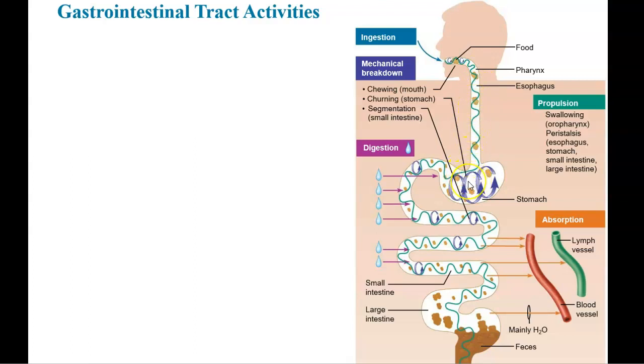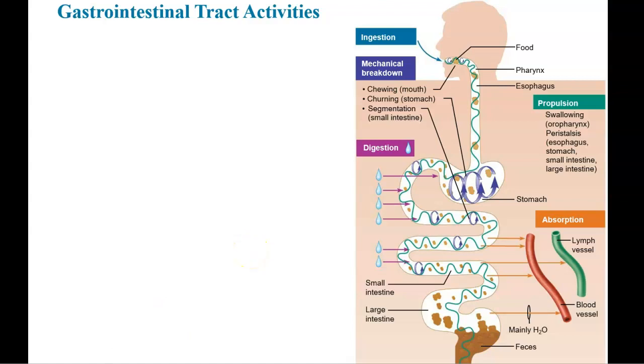From the stomach, that's where a lot of the digestion occurs with enzymes and hydrochloric acid. But there's also some mechanical breakdown because the stomach is churning the food. And then absorption occurs in the small intestine, or in the first part of the small intestine. I would say the majority of it. And also water is reabsorbed at this point.